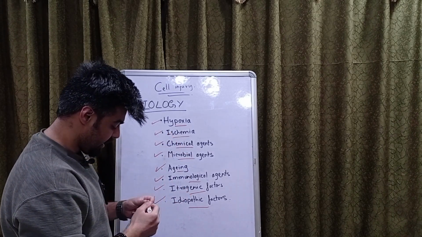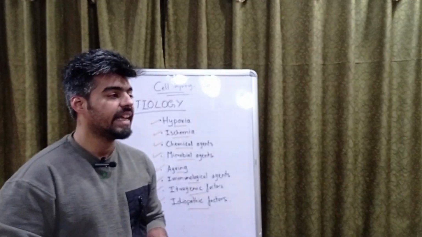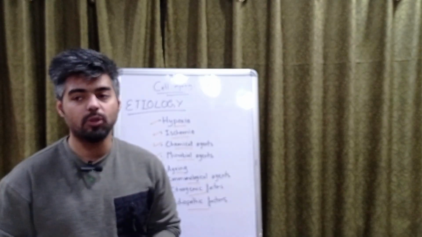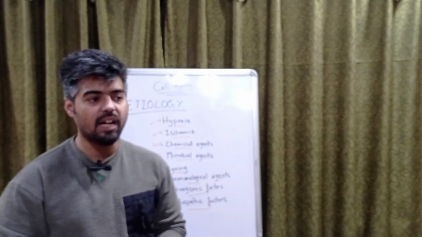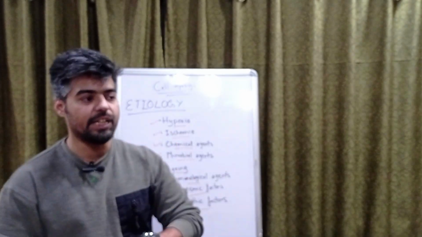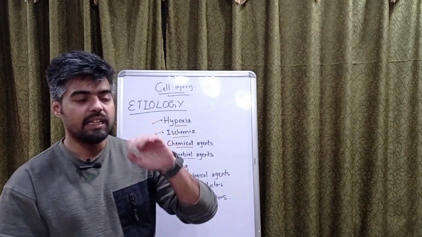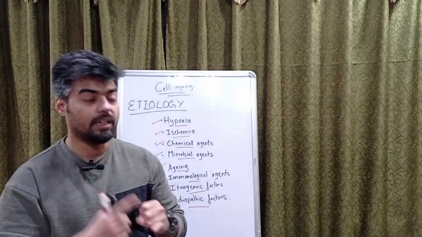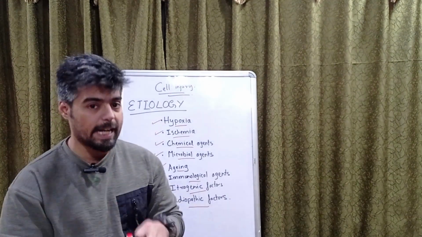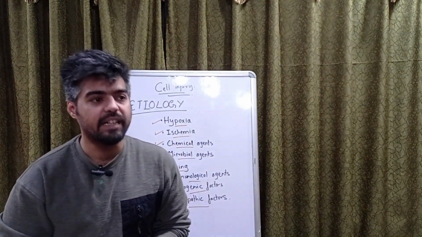Now let's see what is included in the different types of cell injury, and what steps are involved. How will reversible cell injury, irreversible cell injury, and adaptation affect the cell? So let's dig further.